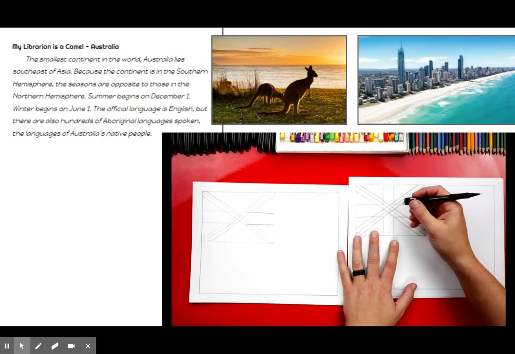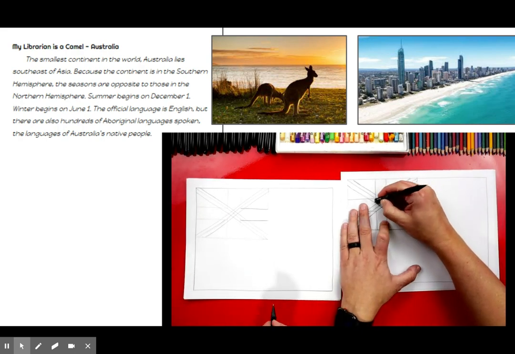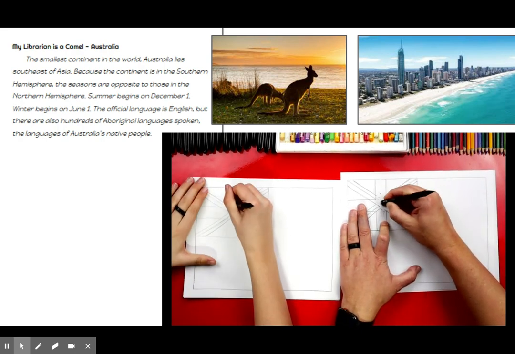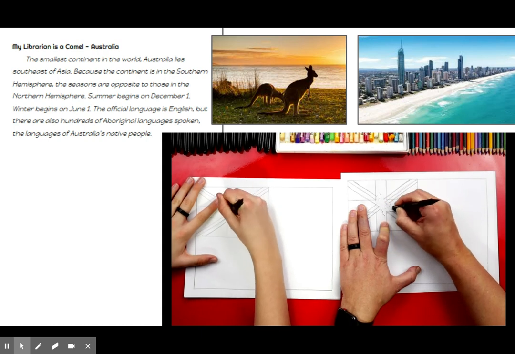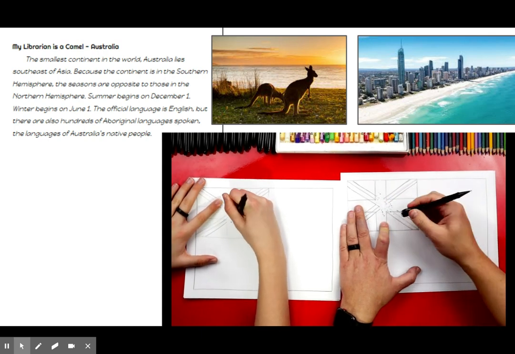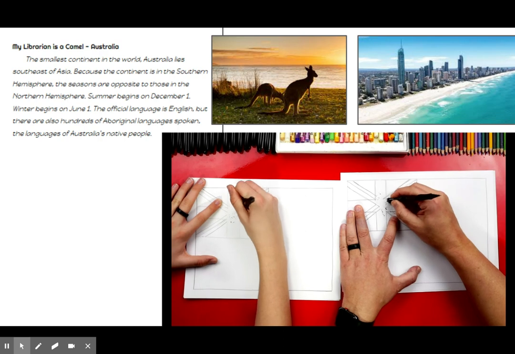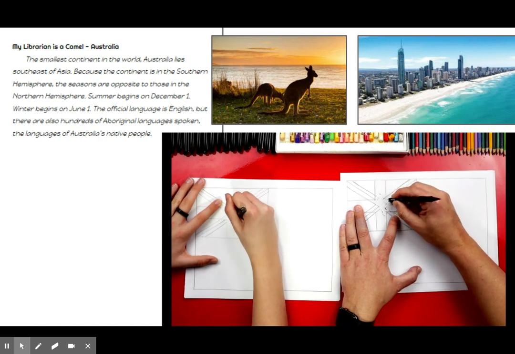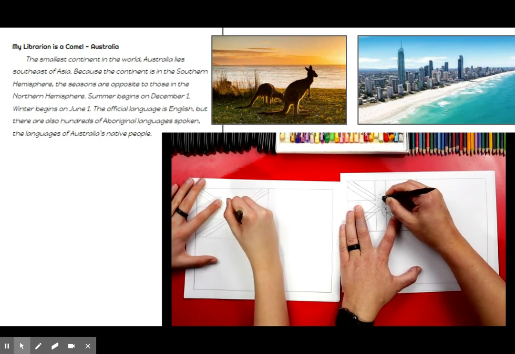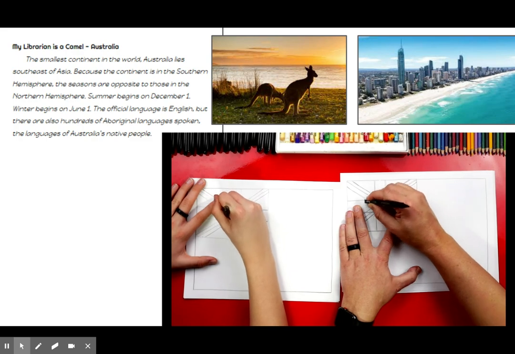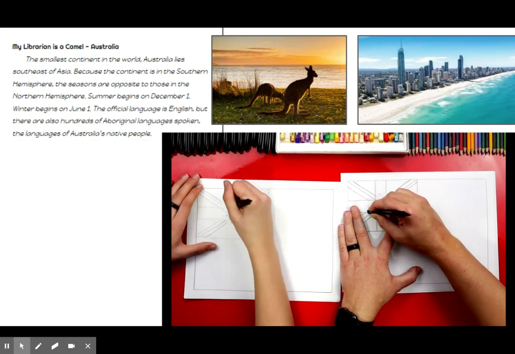We're going to use our erasers again to erase all of the lines that are inside of the first cross. So we should just have the diagonal lines coming in, and then they stop when they get to the cross. Now this part we're going to fast forward again, but remember to pause the video and take time to erase these lines.